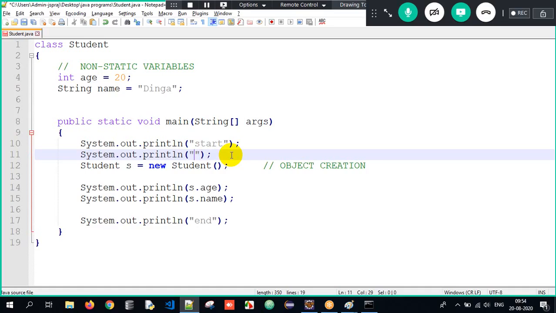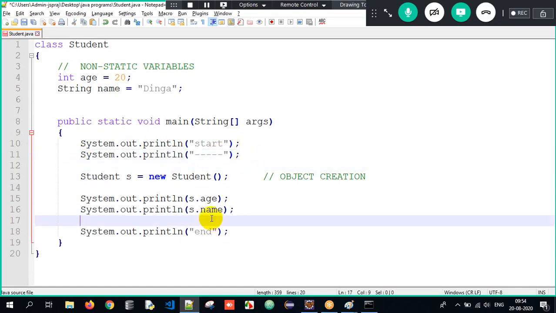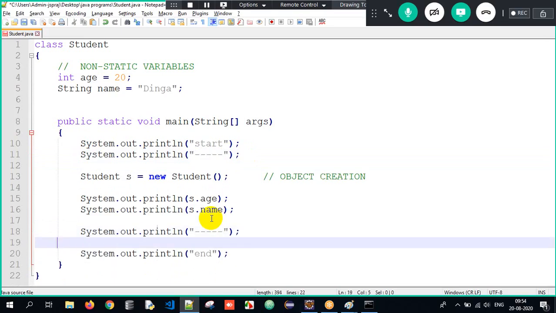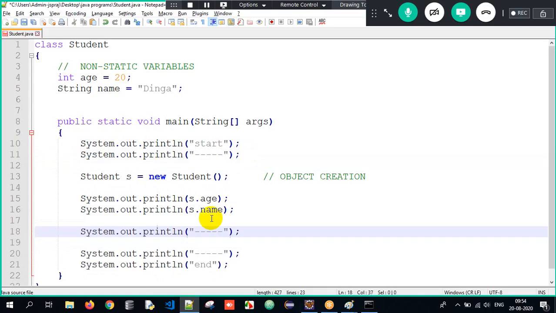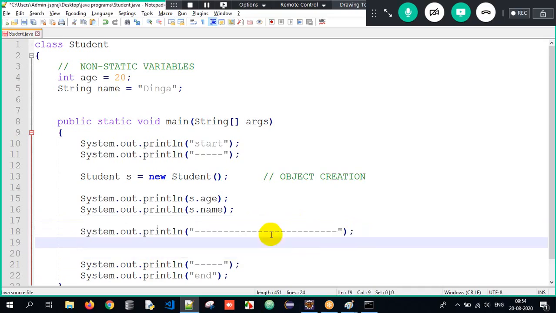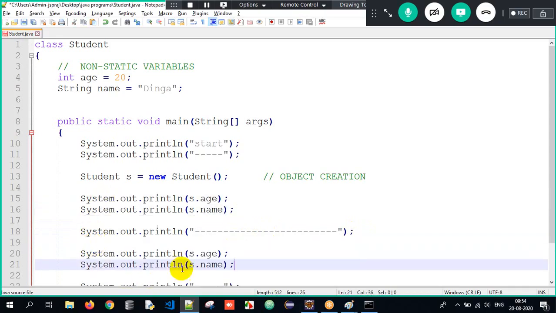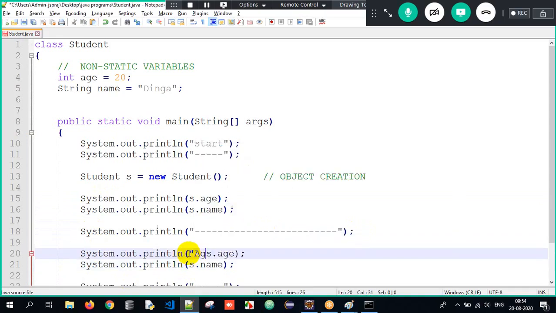So I can do this in one more way as well. I'll do it in a beautiful manner here. What am I trying to do here? I will show you. Okay, so here I will just print this. Now, if I want to concat the data here, how will I concat the data? Simple. I'll write it as age colon in double quotes, plus s.age.